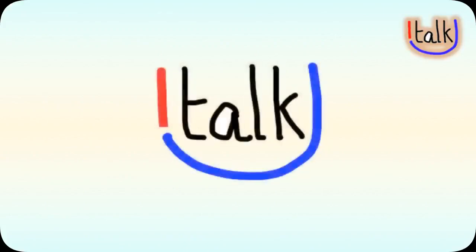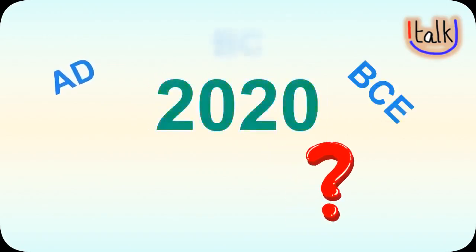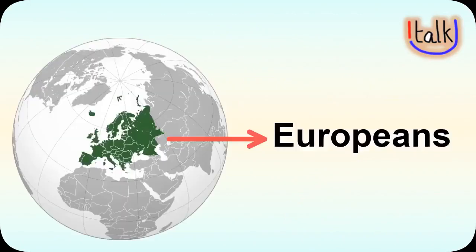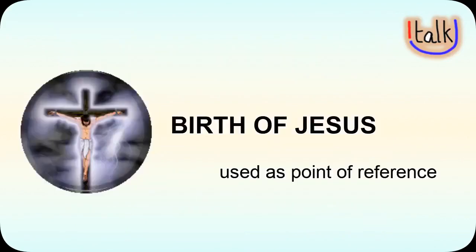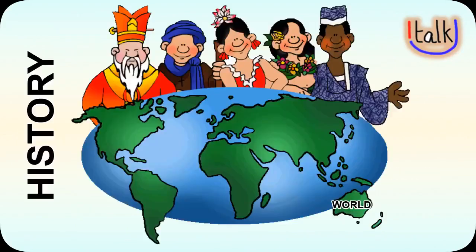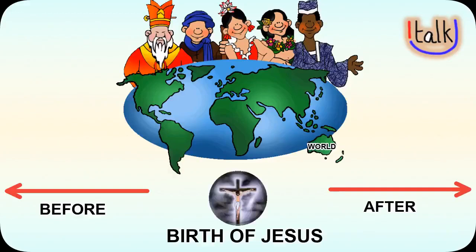In which year are we? 2020. But 2020 what? Is it CE, BC, AD or BE? To begin with, Europeans came up with the measure of year. They considered the birth of Jesus as the reference point. Basically, they divided history into two: before and after the birth of Jesus.